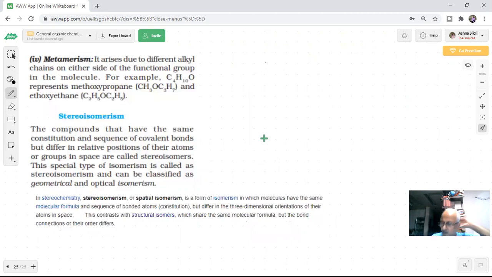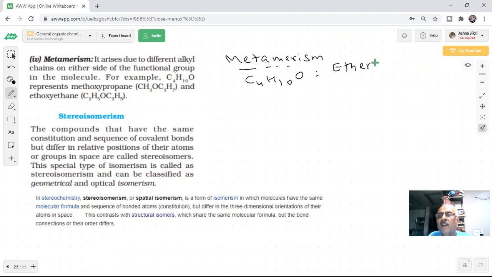Another important type of isomer, students, which we already are aware of and which will be used in organic chemistry, is metamerism. What happened in metamerism? There are more types, but in our course we are mainly going to be talking about that. On either side of the functional group, the alkyl chains become different. So if I have C4H10O, students, can you draw ethers which are metamers? Okay, try it.